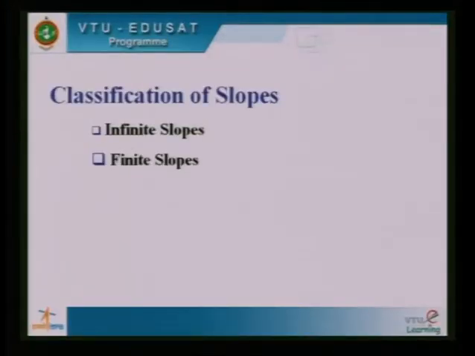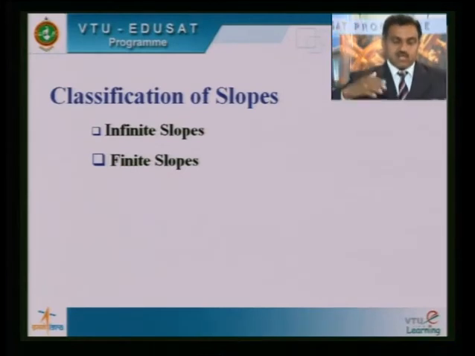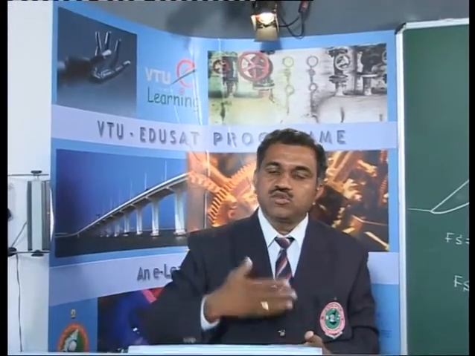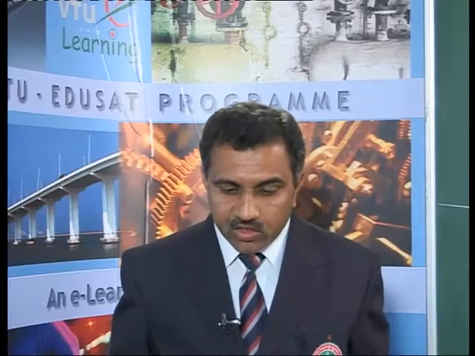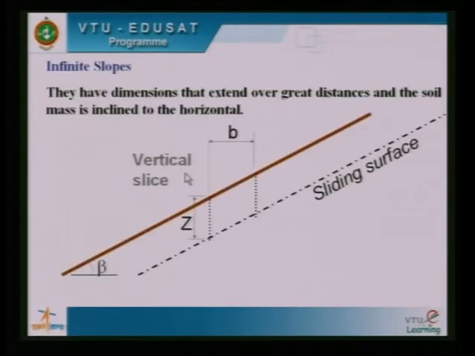Slopes are broadly classified into two types. The first type is infinite slopes and the second one is finite slopes. This is largely related to the extent of the sloping portion. Infinite slopes are very large in extent. They are formed due to geological processes, due to geological factors. Finite slopes are man-made slopes for a particular purpose. Now we are going to study the stability analysis of infinite slopes and also stability analysis of finite slopes.